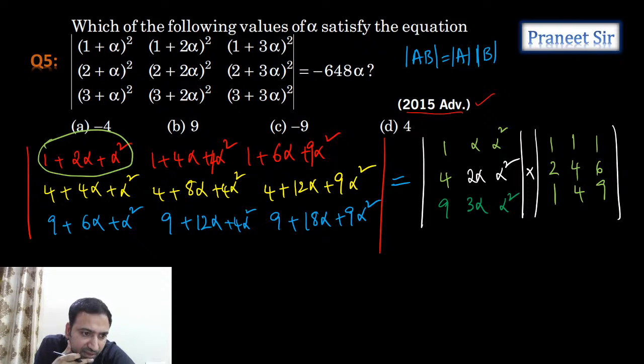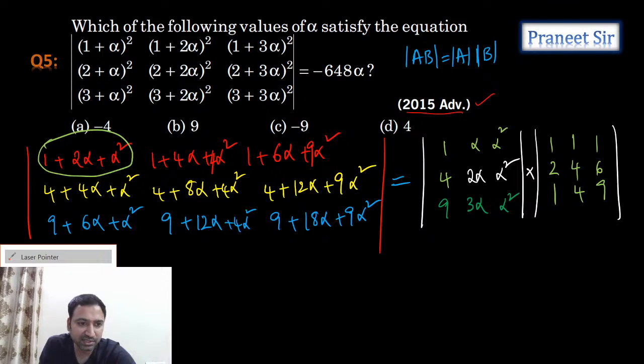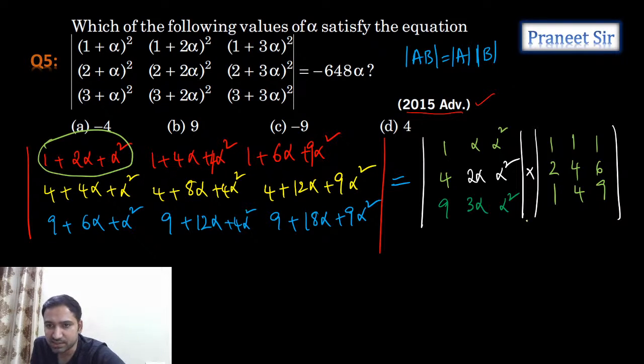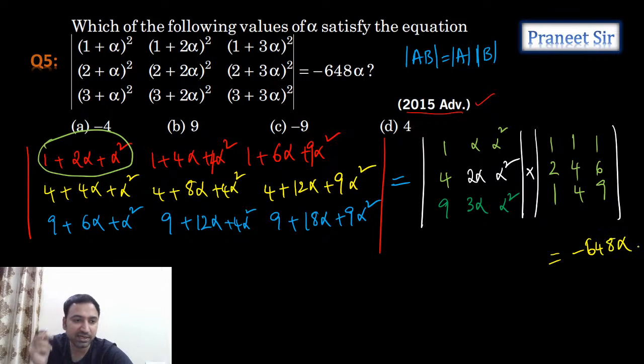How can we think that it is to be expressed as a product of two determinants? Why? Because see, every term is having some common factors. You can see here alpha square, 4 alpha square, 4 alpha square, 4 alpha square, 9 alpha square, 9 alpha square, 9 alpha square. There are some common factors, guys. That's how we can say that it is possible to express it as a product of two matrices. Yes, this is correct. So this way we can express it. This is equals to minus 648 alpha. That's what he is giving.